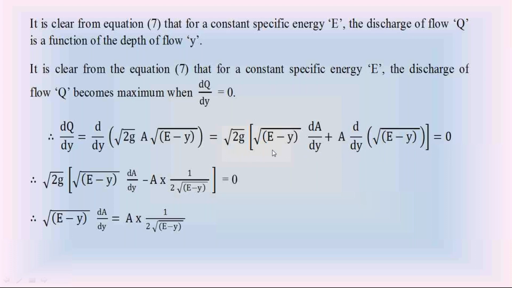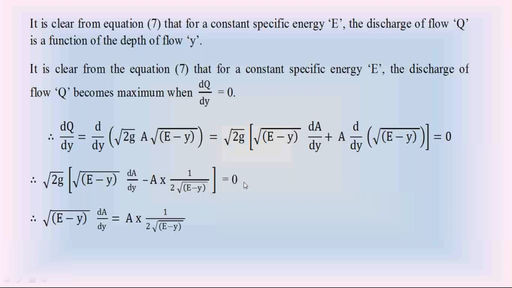From this you are getting the final equation as root 2z into root e minus y da by dy minus a into 1 divided by 2 root e minus y equal to 0. In this equation, root 2z is not equal to 0, so only the remaining term: root e minus y da by dy minus a into 1 by 2 root e minus y equal to 0.